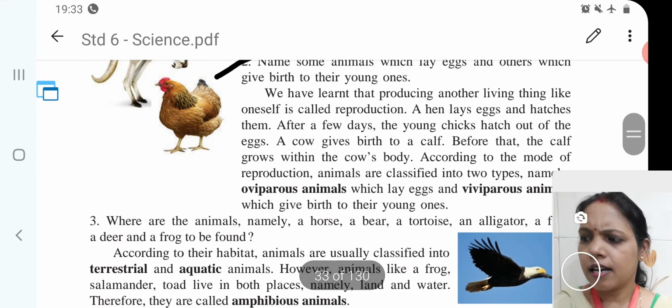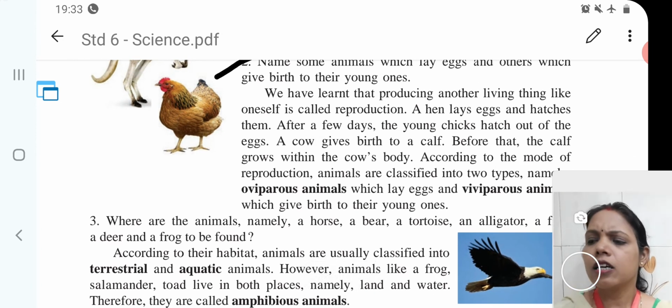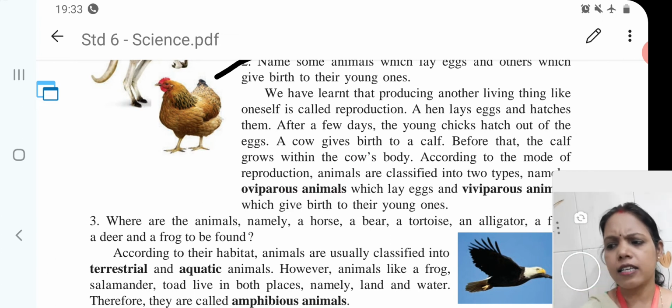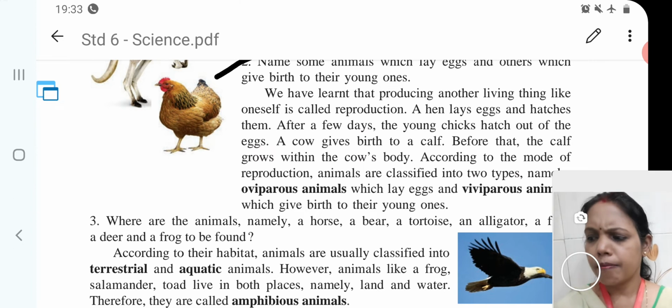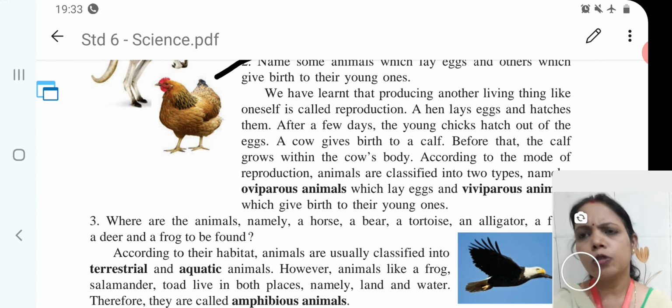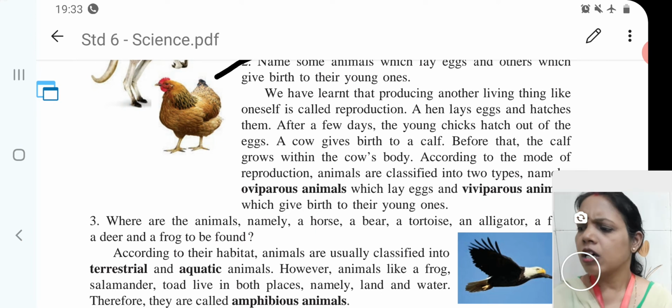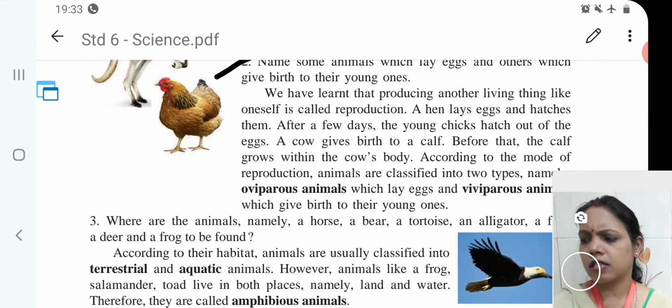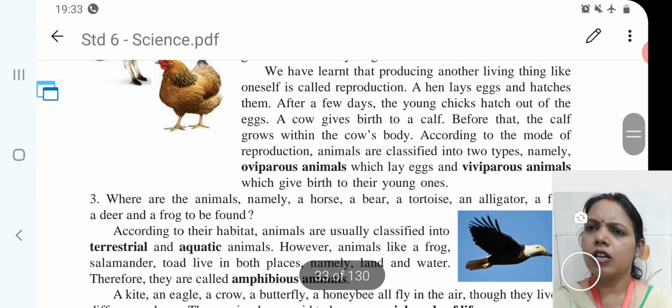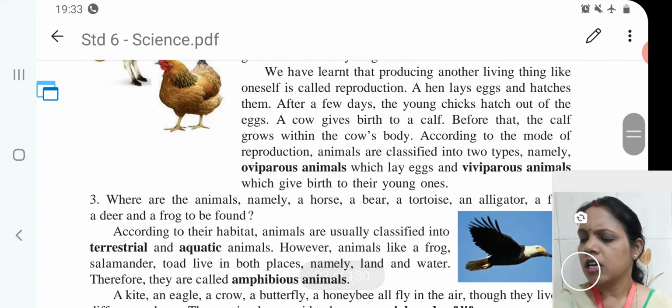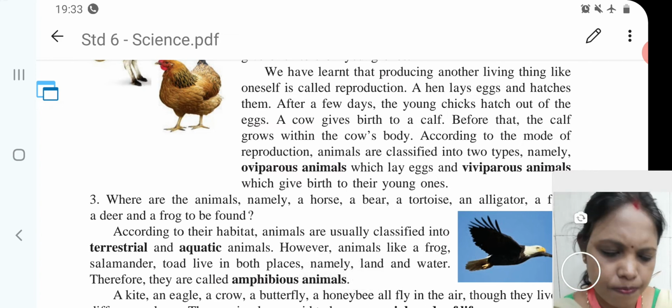The snail also lays eggs. The snake and lizard also lay eggs. All the mammals such as cat, dog and human being give birth to young ones. This is all called the reproduction system.